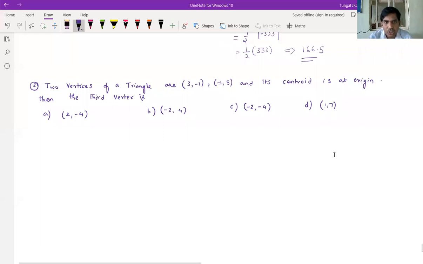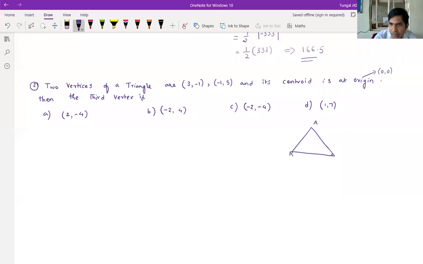Right. Question observed. Two vertices of a triangle are 3 comma minus 1, minus 1 comma 5, and centroid is at origin. Origin, what is origin coordinates here? Nothing but 0 comma 0. Remember, centroid is at origin given, then third vertex we have to calculate. So draw one triangle here.